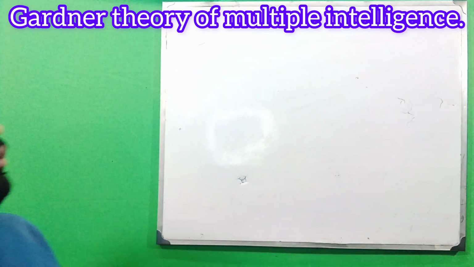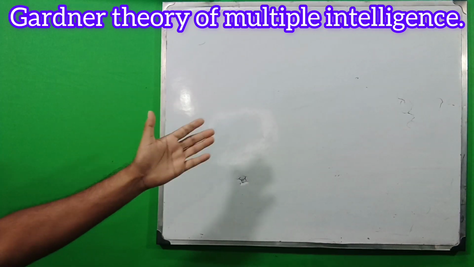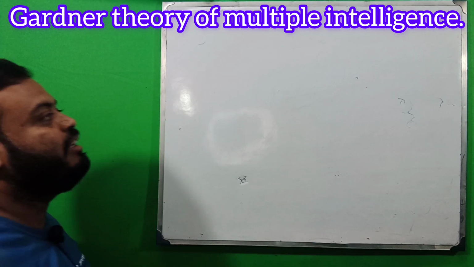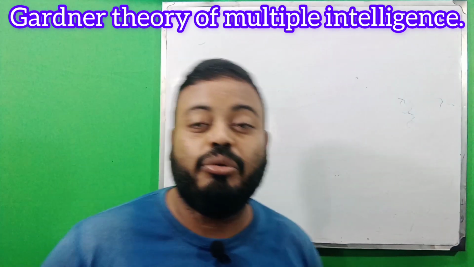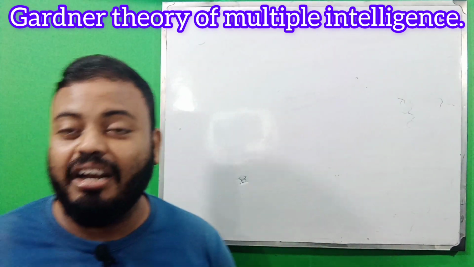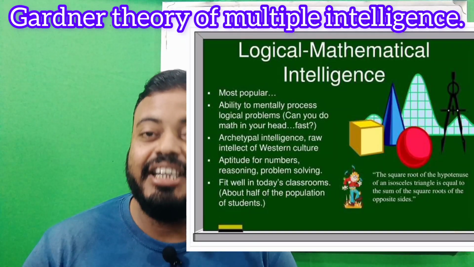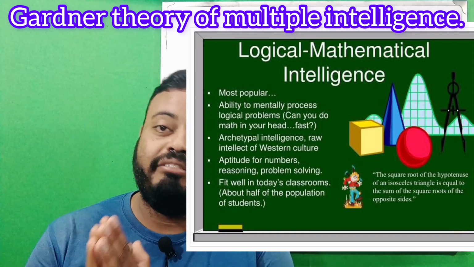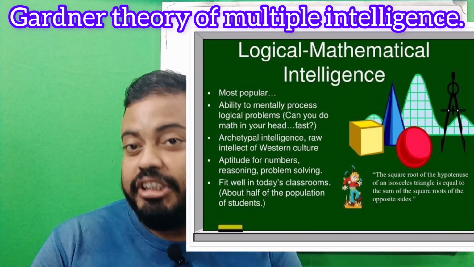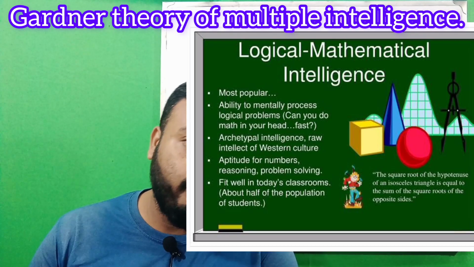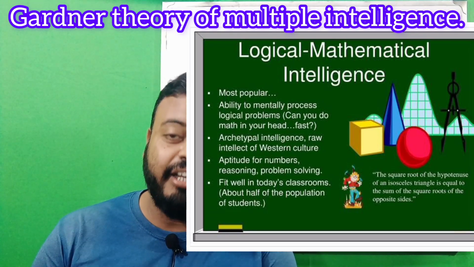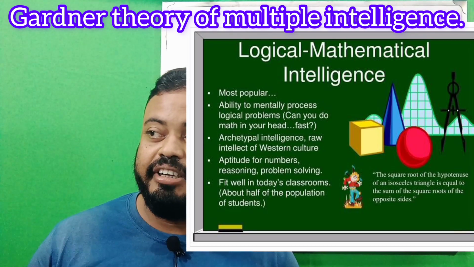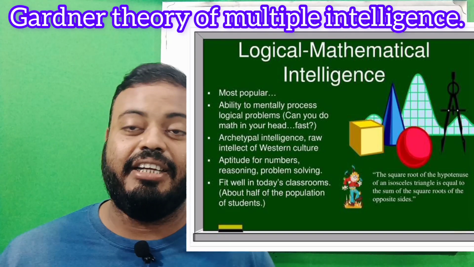Next we will learn about logical mathematical reasoning. Here the person thinks logically and concludes that every part of thinking is defined by mathematical reasoning.